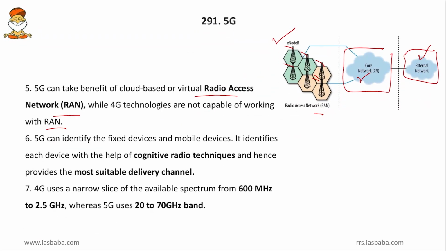So what do we mean by virtual, friends? Earlier these mobile towers used to be connected via cables. In 1G it was connected via normal cables, and then in 3G and 4G it was connected via optical fibers, and now they are virtually connected. So as we move from one tower to another tower, as we are moving on a road, what happened during 4G? It used to happen that we lost the signal from this tower and then caught the signal of the next tower after some distance.